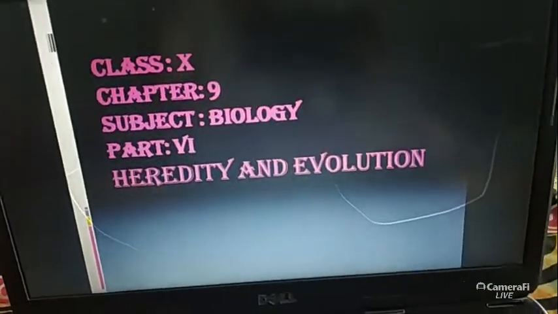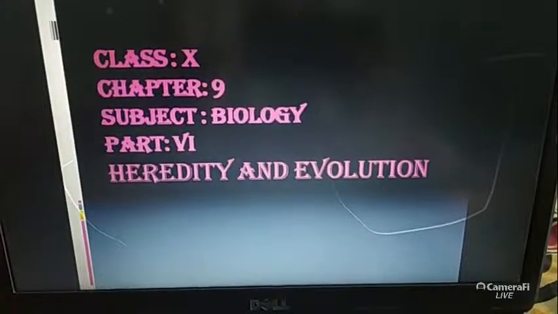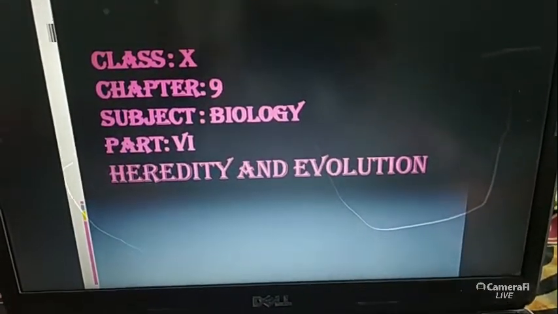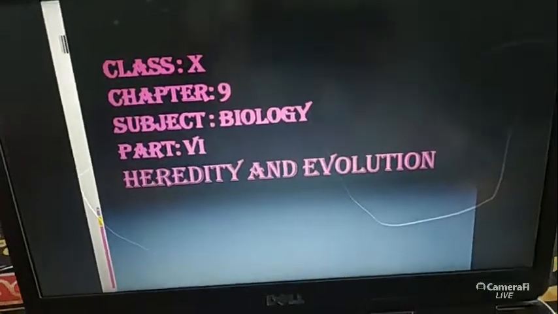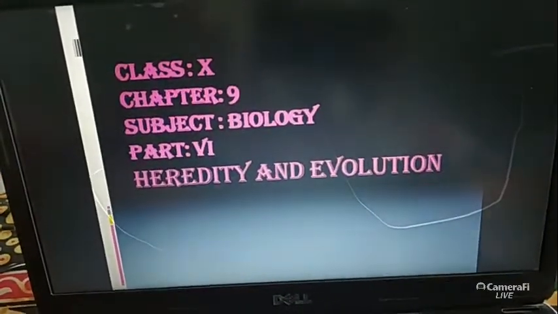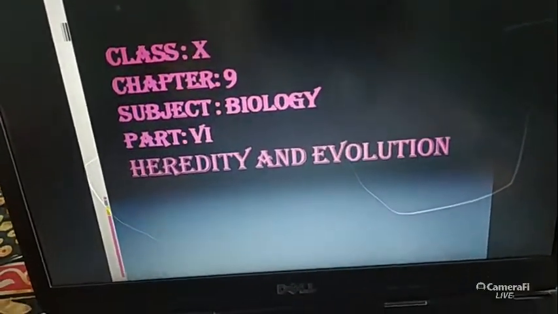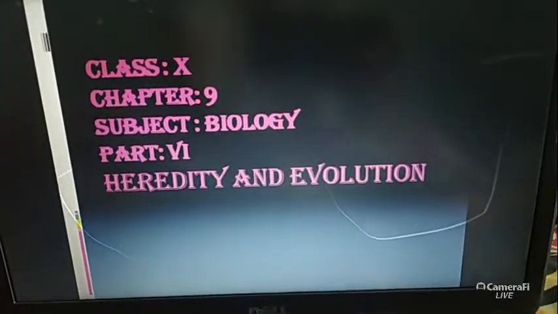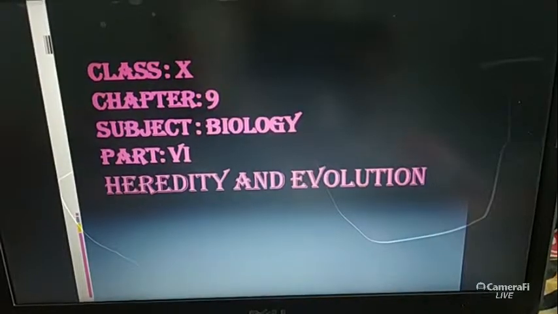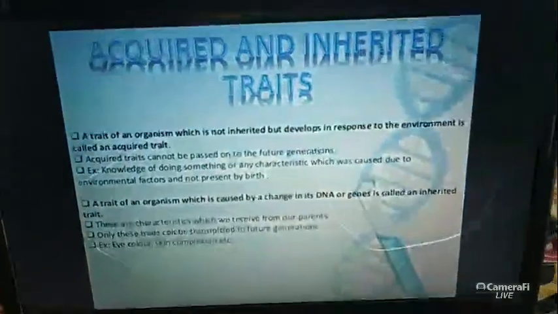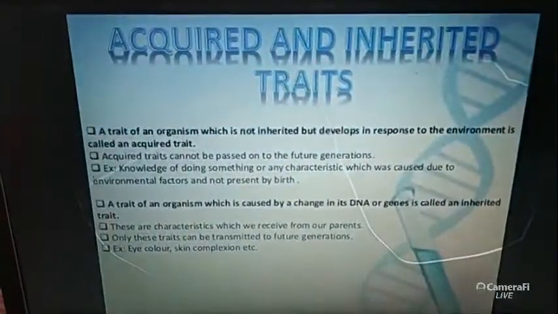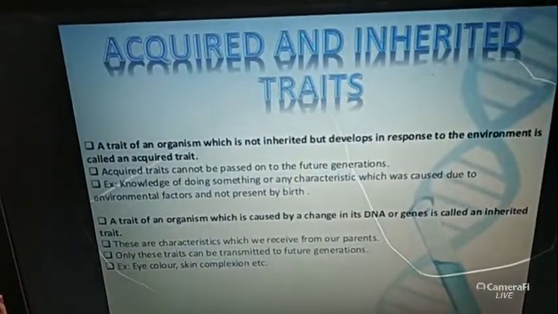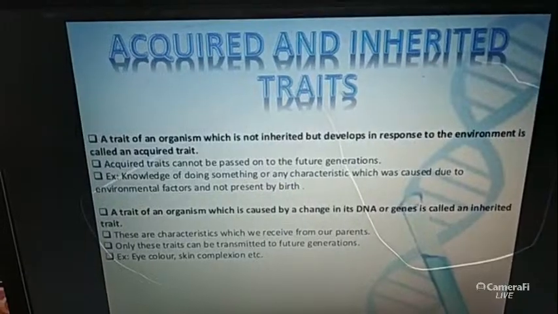Already we have discussed what the genetic material is, how sex is determined in our body, the importance of this hereditary material, Mendel's experiment, and the preliminary hypothesis or laws of Mendel's experiment. So today we are going to discuss acquired and inherited traits.